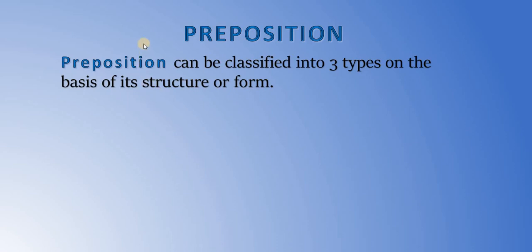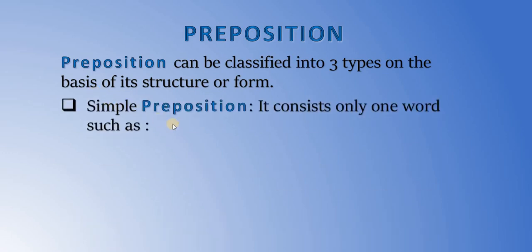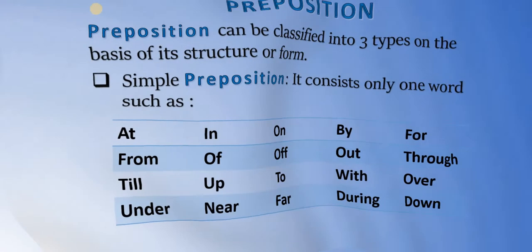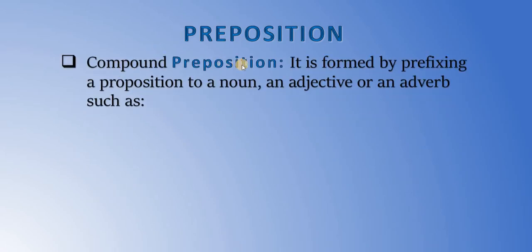There are 3 more types of preposition based on the structure or form of the words. Simple preposition. It consists of only one word, such as at, in, on, by, for, from, of, out, through, till, up, to, with, over, under, near, far, during, down, etc. Next form is compound preposition.